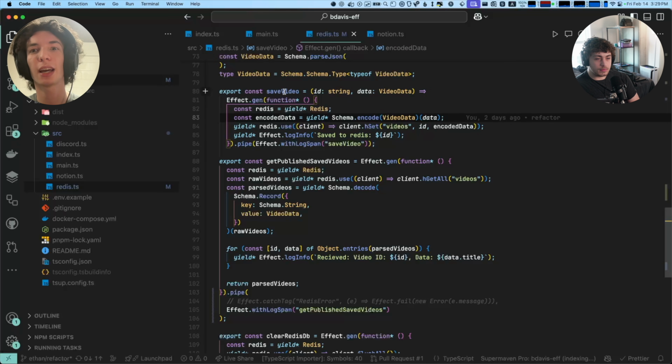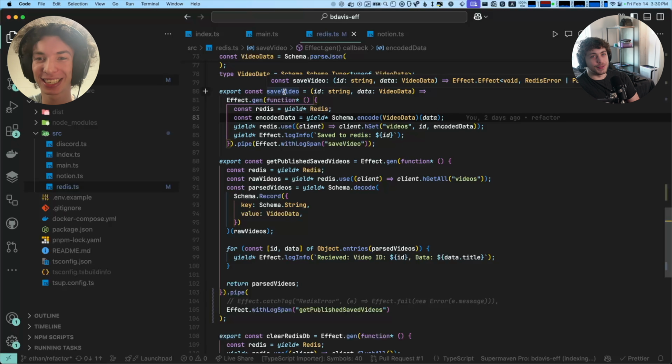Oh, the other thing is that in JavaScript it's usually camel case, and I noticed all of your functions were snake case. Oh yeah, I don't remember why I did that. That was a while ago. I think it was after the Advent of Code Elixir thing, and I just wanted to feel something again. I just wanted the Elixir back.